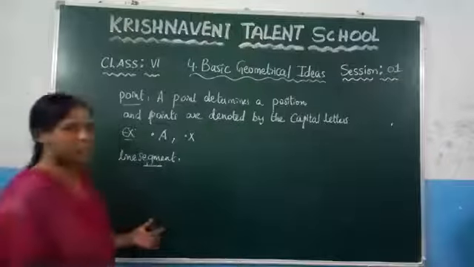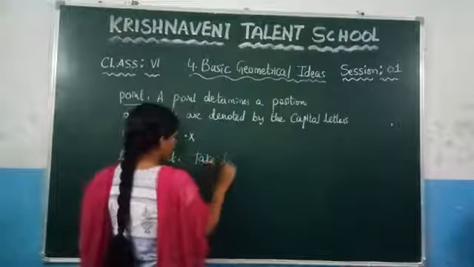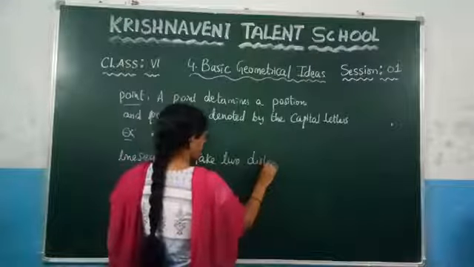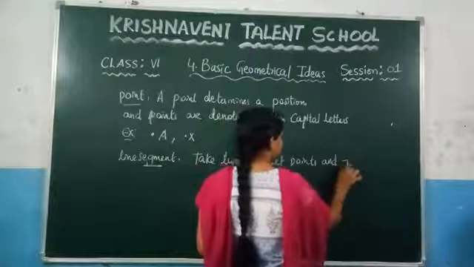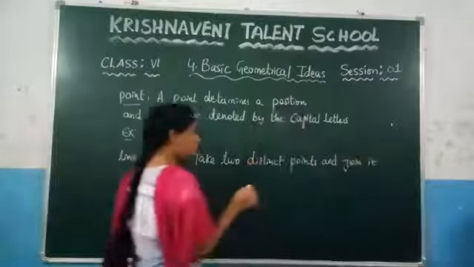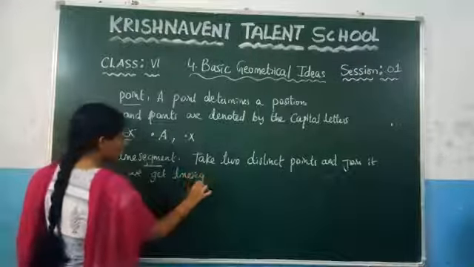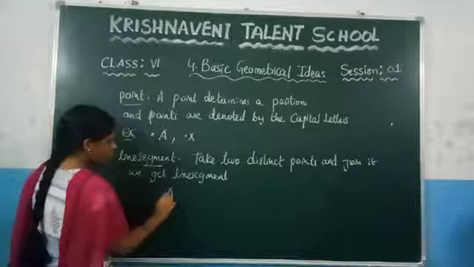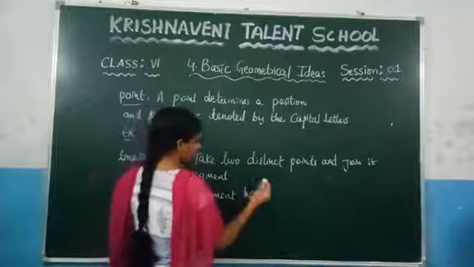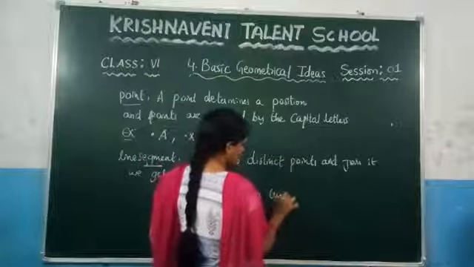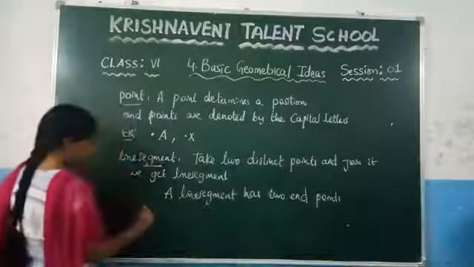If you take any two distinct points on a plane and join them, you will definitely get a line segment, and a line segment has two endpoints, which are the initial point and the terminating point.